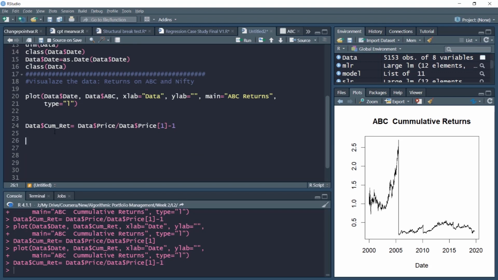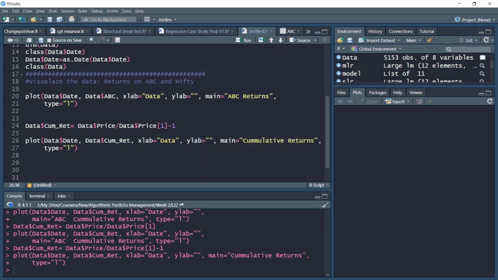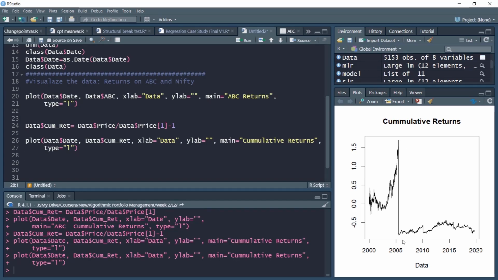Now I need to simply plot it. So I can use the plot. Again, I can simply copy paste the command that I used earlier, the same command, only that now instead of writing ABC, I can use this new variable CUMRET, the cumulative return variable. I can use that and then name the plot as cumulative returns. And if I run this, you can see the cumulative returns provided here. So it looks like this. There is a sharp fall around here, 2005. These are cumulative returns.